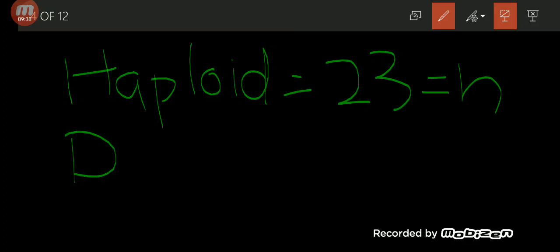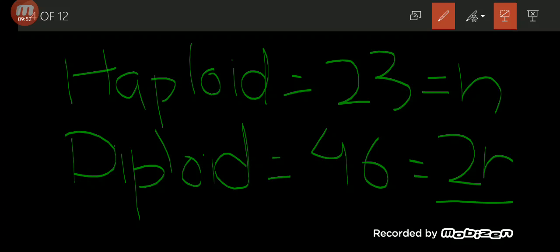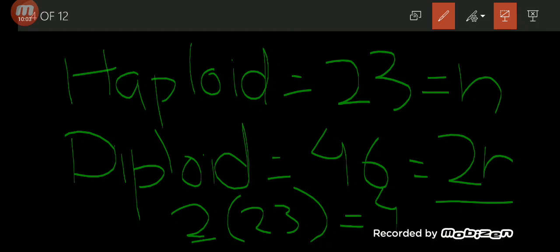Now, diploid is equal to 46, which is equal to 2n. 2n means 2 times n. What is n? 23. So you multiply 2 with 23, you will get 46.